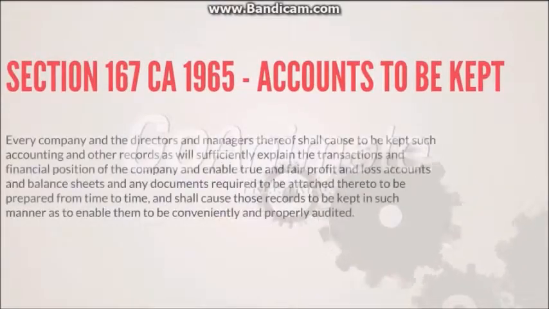Under Section 167 of the CA 1965, accounts are to be kept so as to sufficiently explain the transactions and financial position of the company, and enable true and fair profit and loss accounts and balance sheets, and any documents required to be attached thereto, to be prepared from time to time, and shall cause those records to be kept in such a manner as to enable them to be conveniently and properly audited.